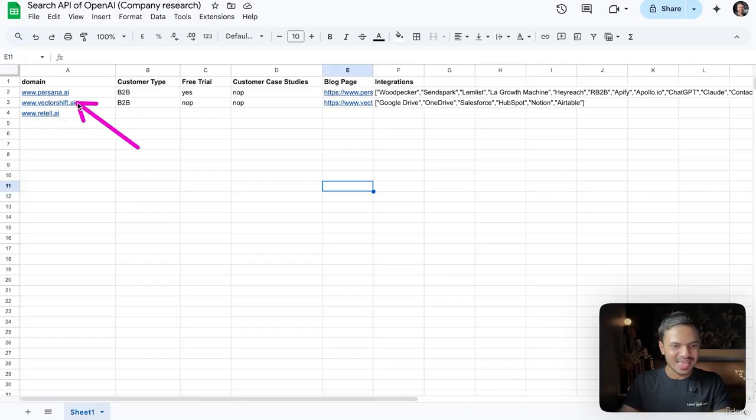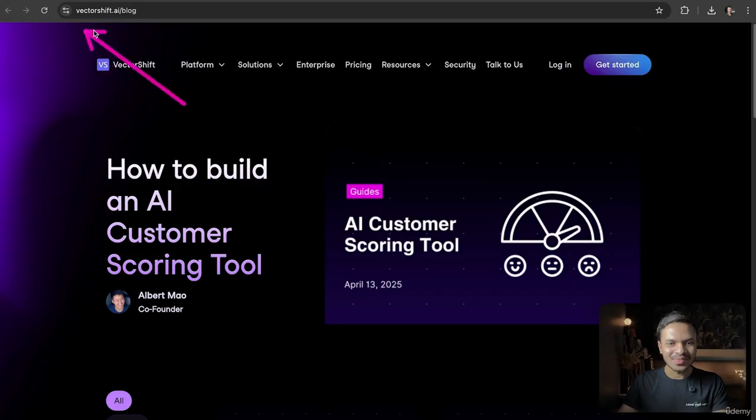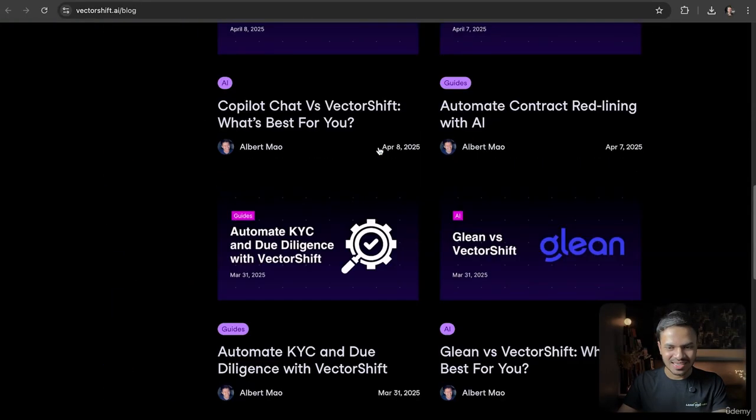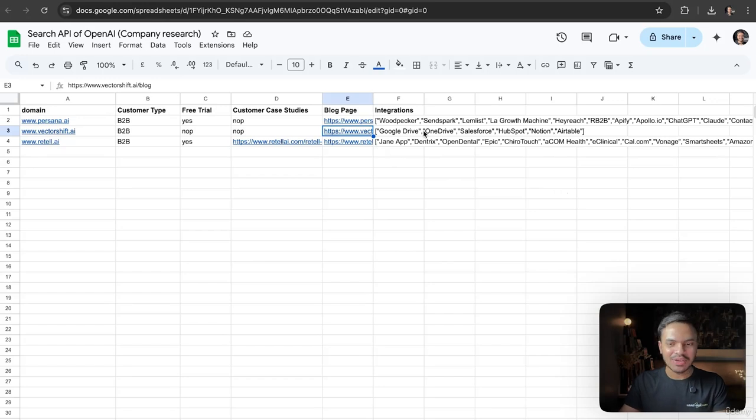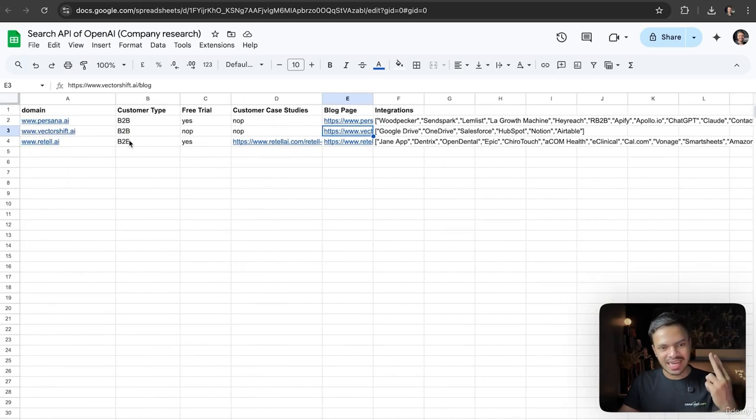As you can see, this domain or this product is serving B2B, has a free trial, and there are no available case studies, but they do have their blog page. Awesome, we have the URL of the blog page as well as their native integrations. So Persona AI has a native integration with Woodpecker, etc. Same goes for our second, which is VectorShift, and third, which is Retail. In this example, it is able to find out the customer case study. Same goes for free trial and customer type. Again, the sky's the limit here. I'm just showing you as an example.